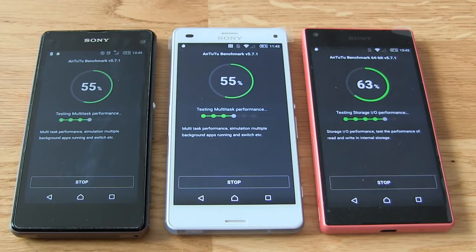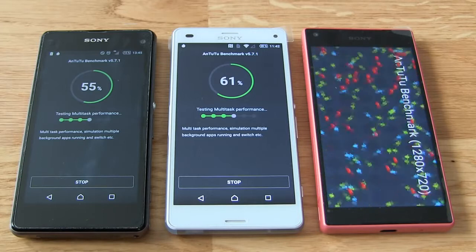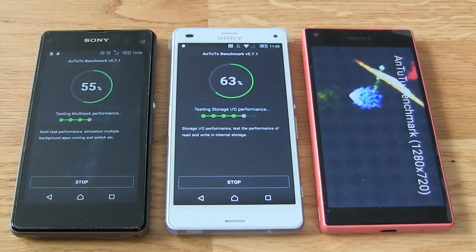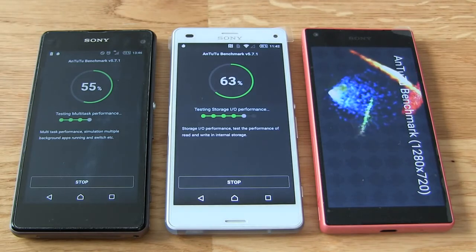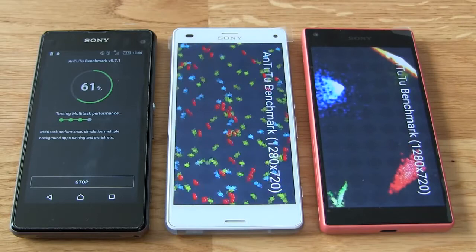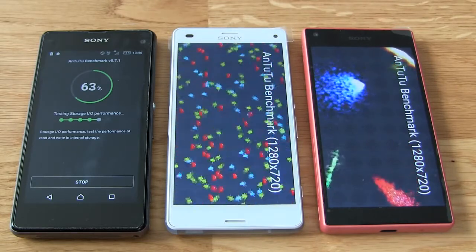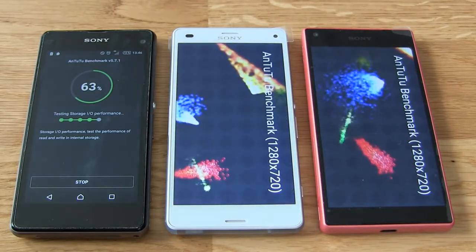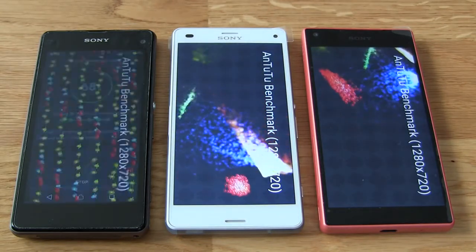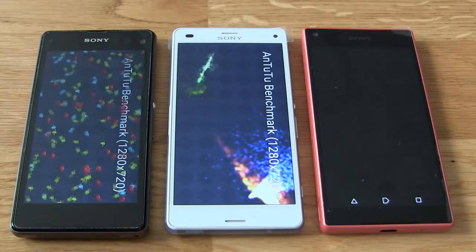It's a question if Sony Xperia Z1 Compact, the oldest smartphone of these three, will get the official update to Android 6 Marshmallow. Sony Xperia Z5 Compact will get it, that's 100 percent sure. Sony Xperia Z3 Compact can also be a question, but I think that the update for this smartphone is sure too. But Xperia Z1 Compact, maybe not, because it's not about hardware.